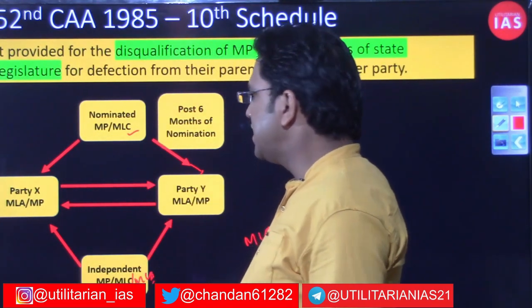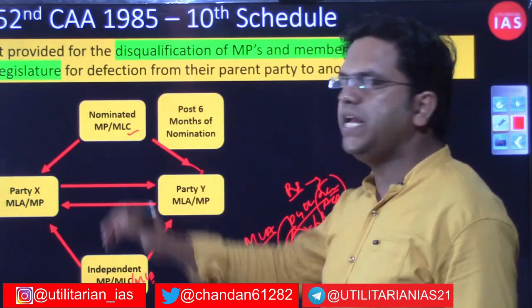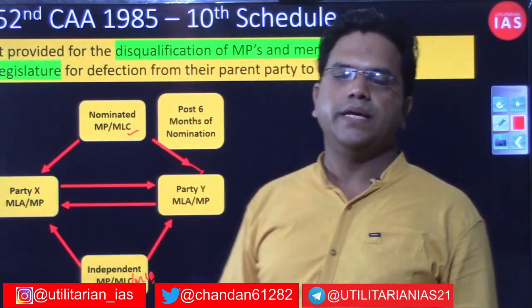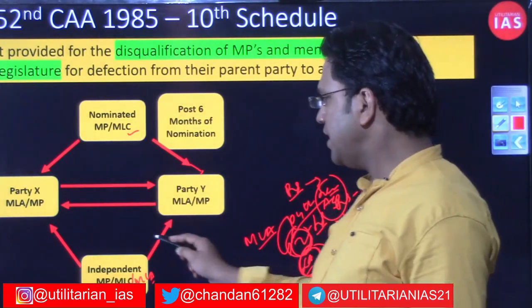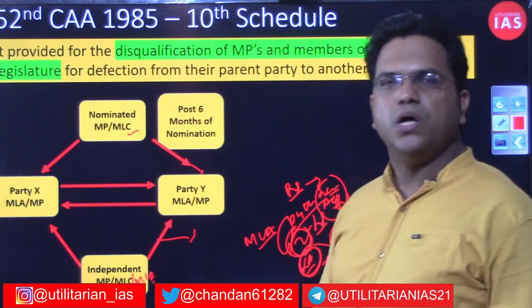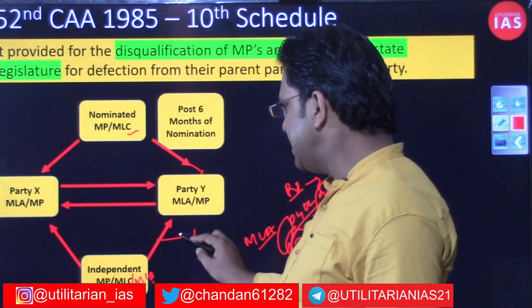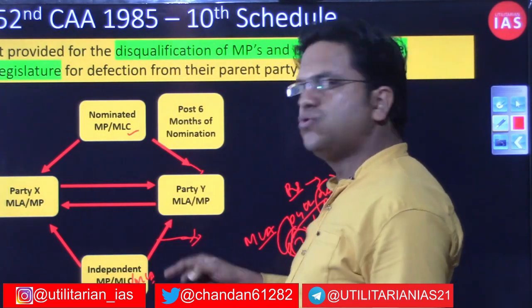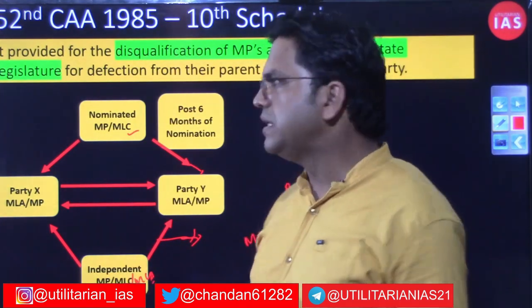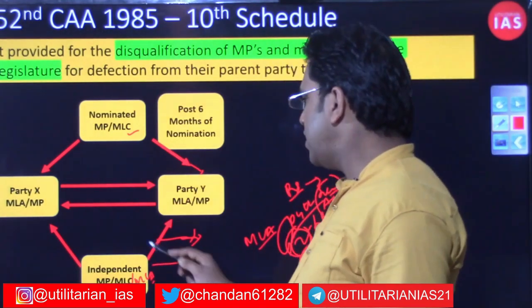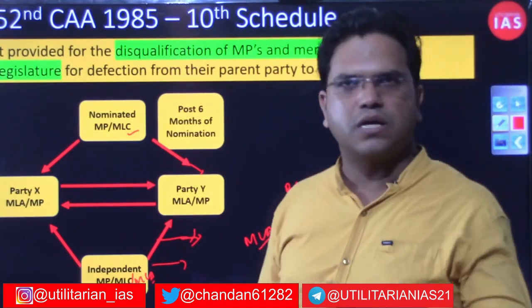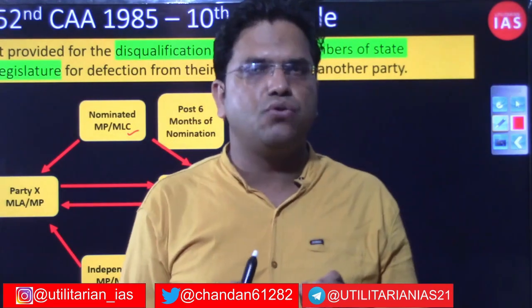Now, after being elected, if they try to join any political party, then in that case as well they will be subjected to the provisions of anti-defection. If any person challenges the candidature to the speaker or chairperson, then he can be disqualified. Rather, in principle, he will surely be disqualified.